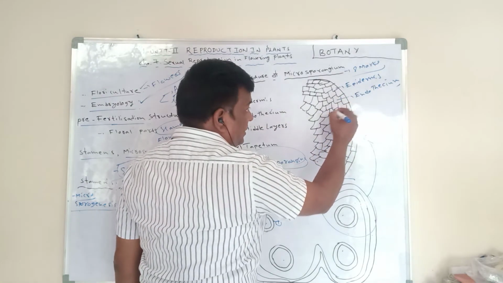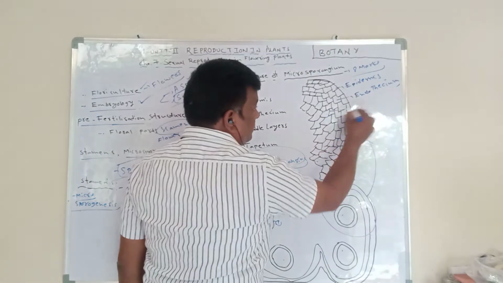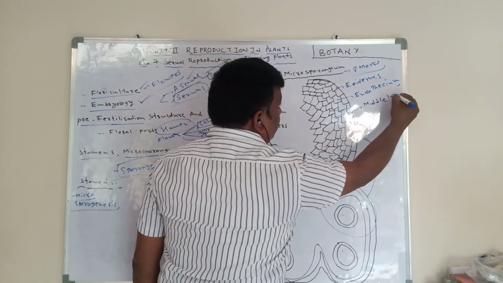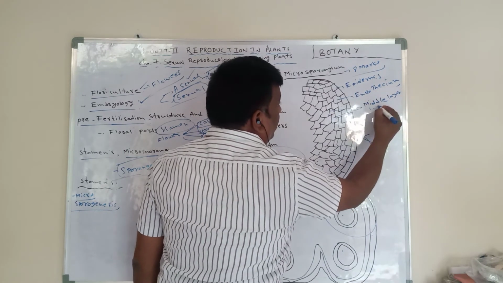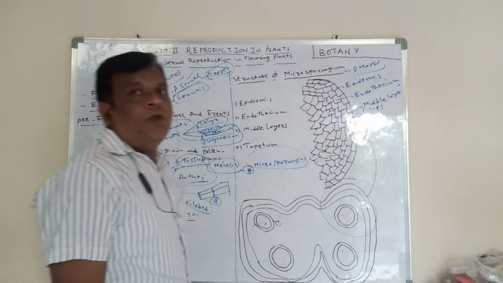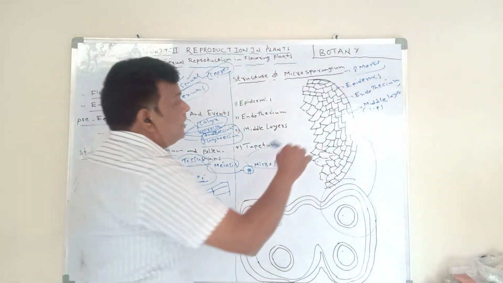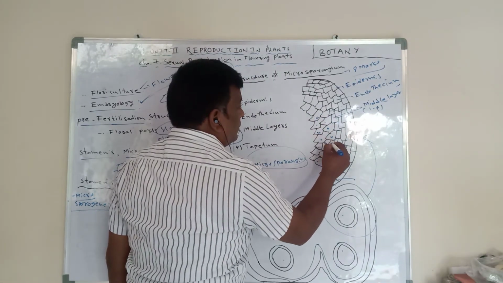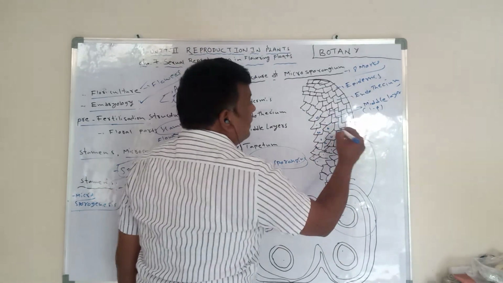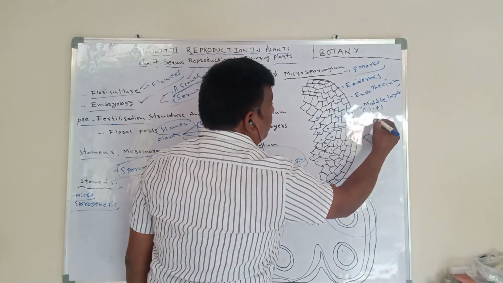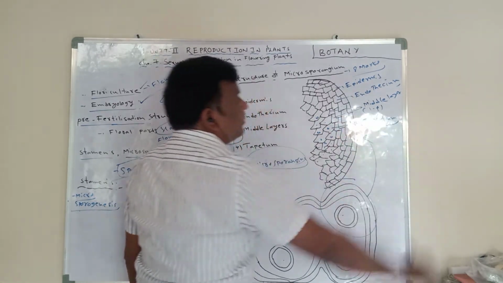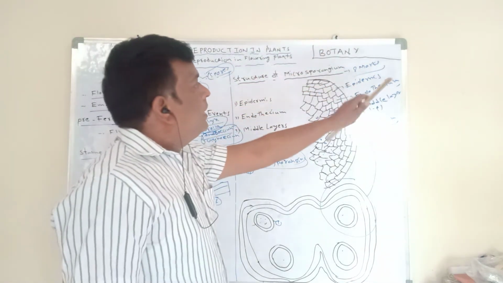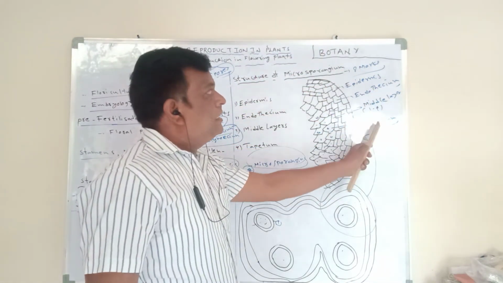And inside the endothecium they have 3 or 4 layers. Okay, these become the middle layers. Middle layers represent 1 to 4 layers. The inner layer is called the tapetum. Tapetum. Okay, the 4 layers: epidermis, endothecium, middle layers, and tapetum.